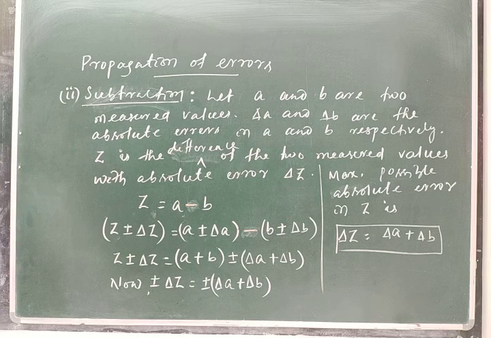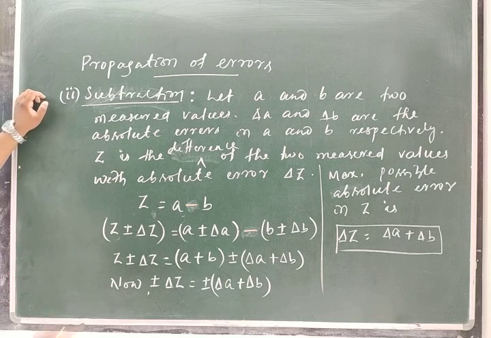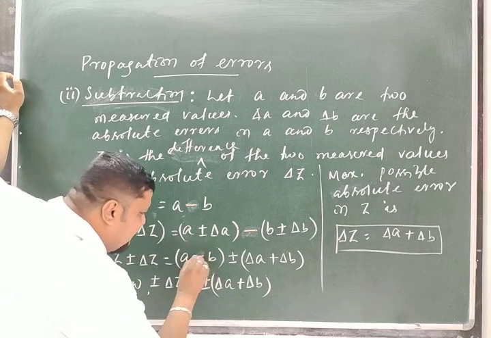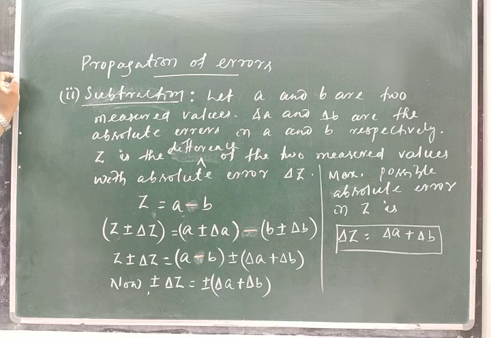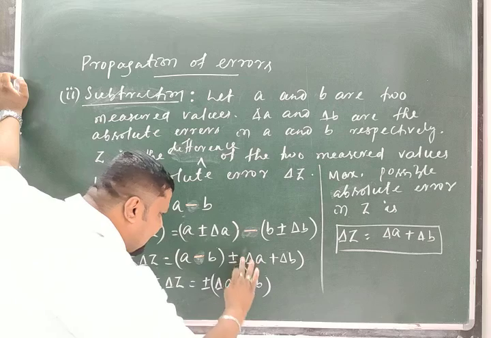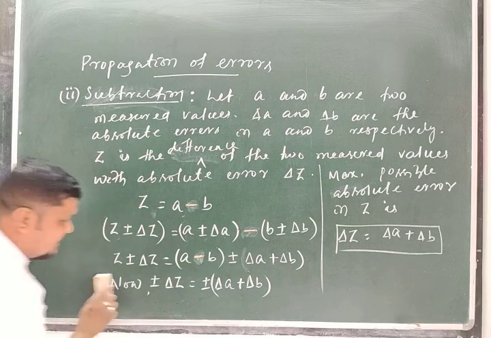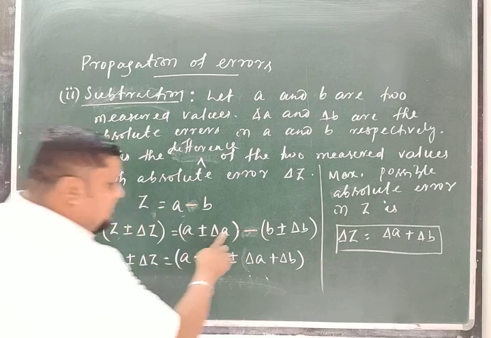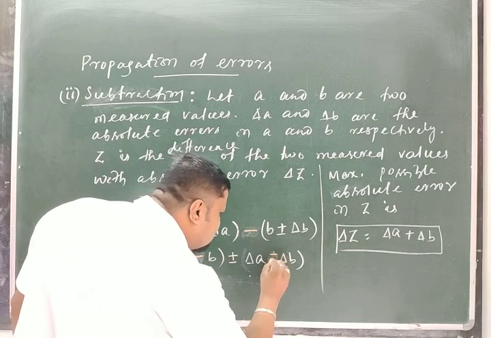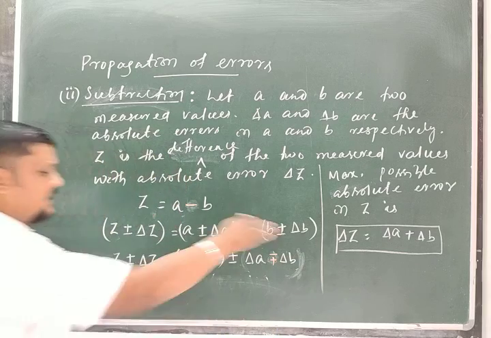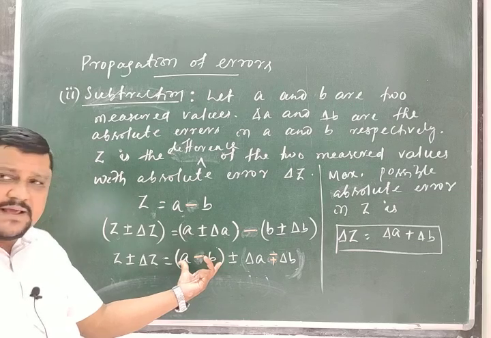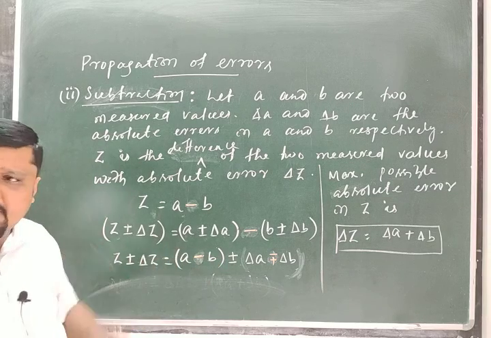Clear? Now, when you do this Z plus or minus delta Z, this should be equal to A minus B, then plus or minus delta A, minus into, let me write here so that it will be clear, plus or minus delta B. So I can write this as minus plus delta B if you add this. So if Z is equal to, in terms of measure values, A minus B, so that may be cancelled, Z and A minus B can be cancelled.